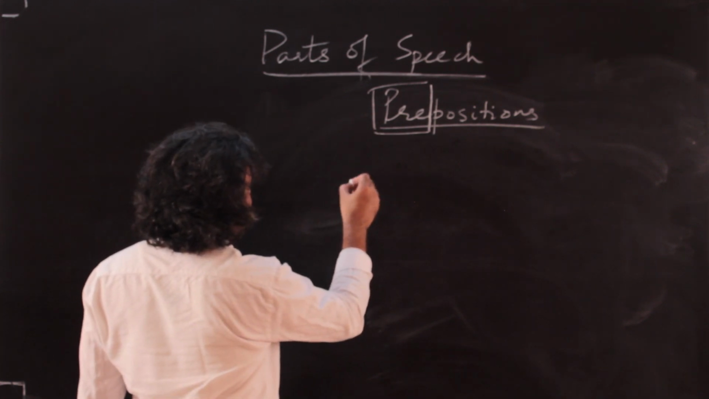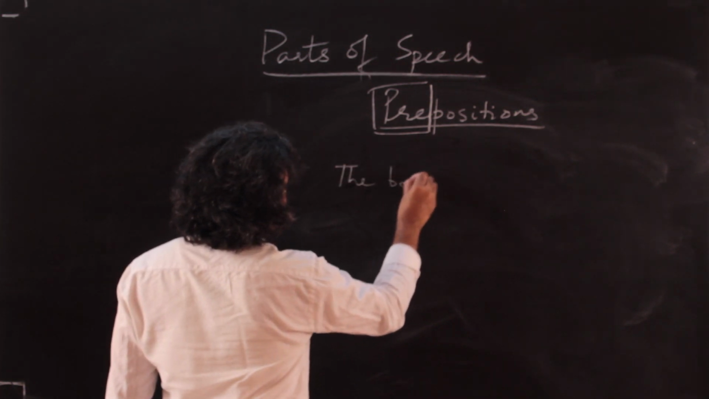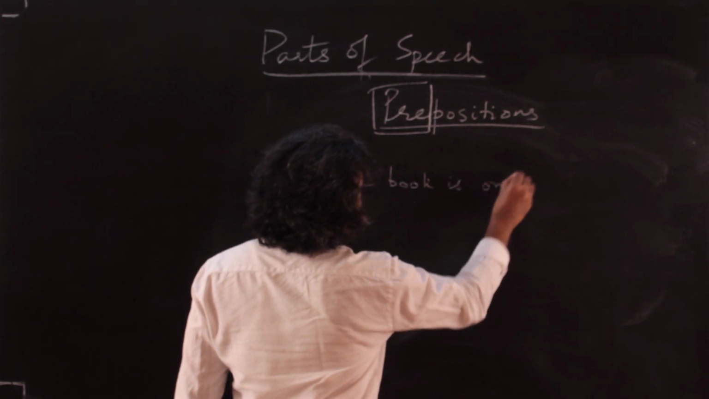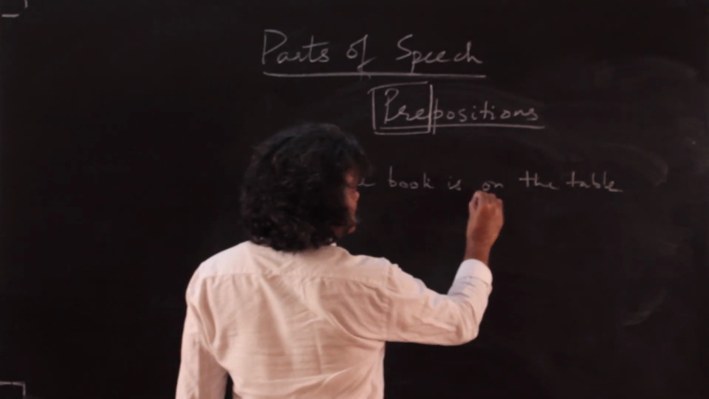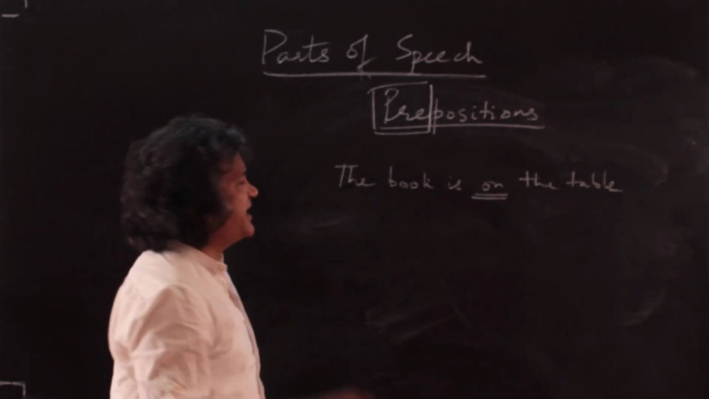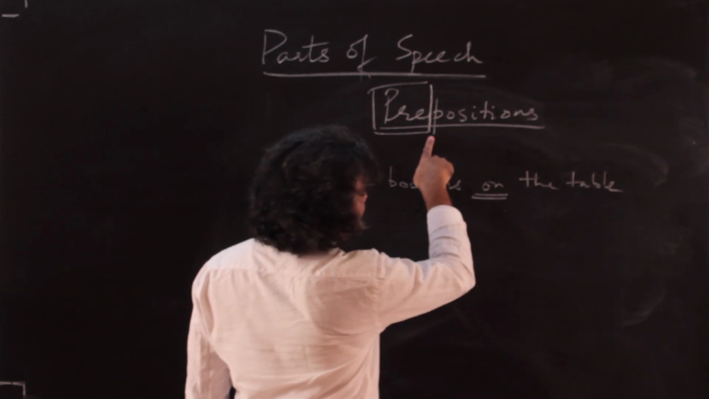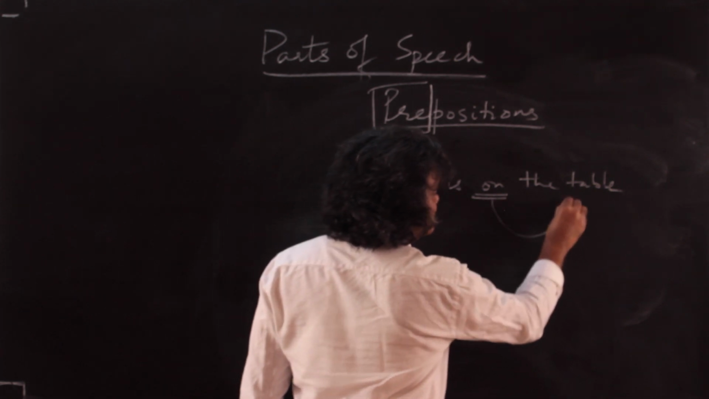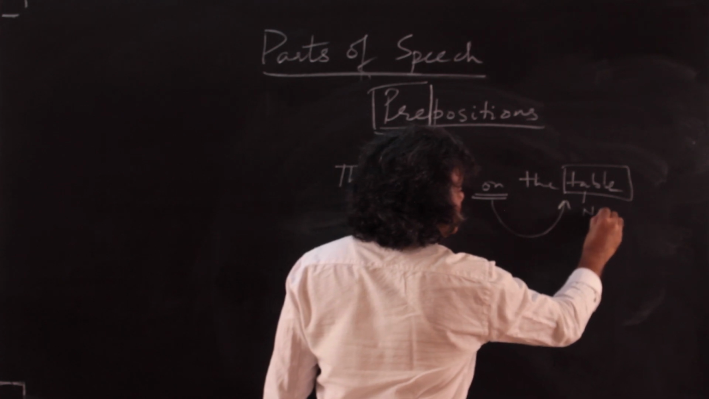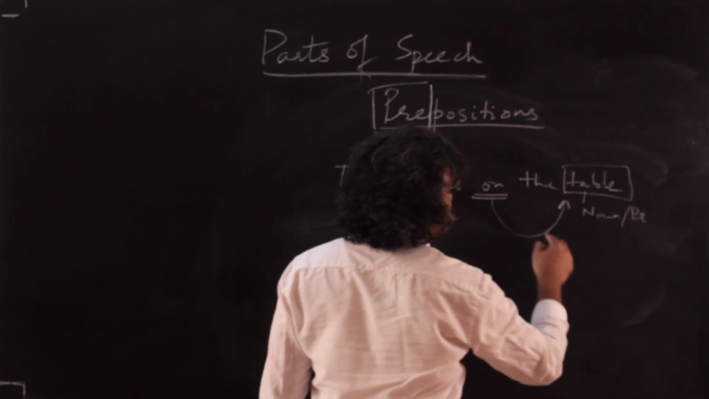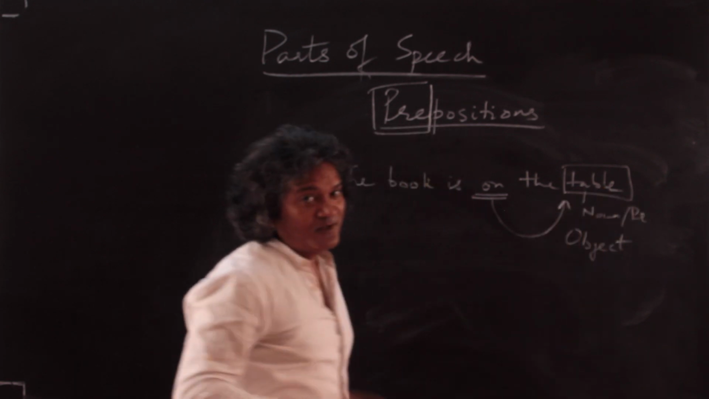Okay, so let me start with an example. Suppose I say the book is on the table. Now, this is a preposition. These are little words. Prepositions usually are tiny words, and they tell me something. I'll come to that, but first let's look at the preposition part. They're usually placed before a noun or a pronoun. This noun or pronoun is known as the object of the preposition.